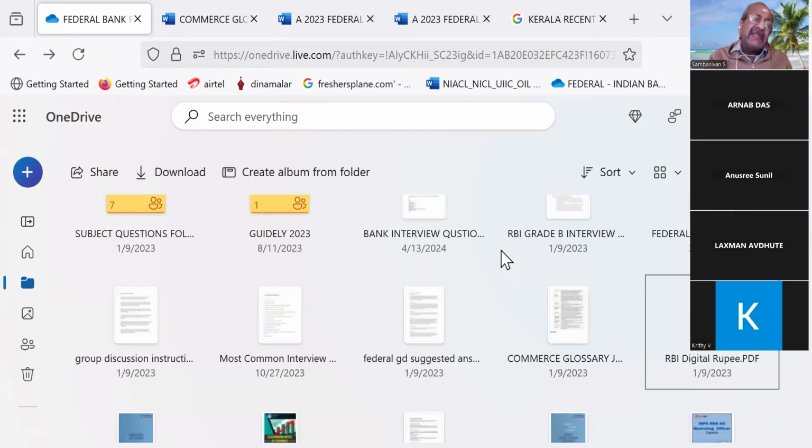Otherwise, there is one very certain question for you: after engineering, why are you coming here? This is a silly question. We are going to bank because there is no other job, but they want it through your mouth. You tell that openly: there are no sufficient job opportunities in my field, and banking offers excellent career growth. So I would like to join banking, more especially IDBI Bank, because it offers excellent scope for career growth. Then they can tease you.